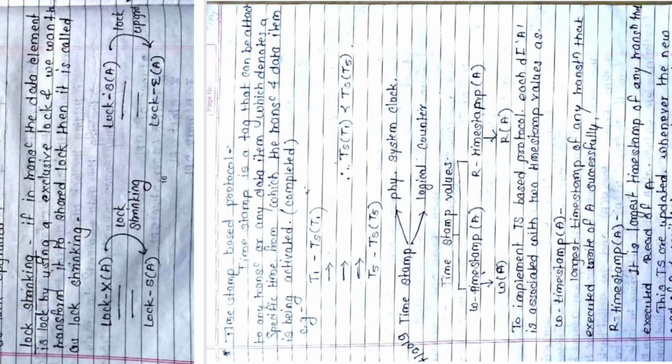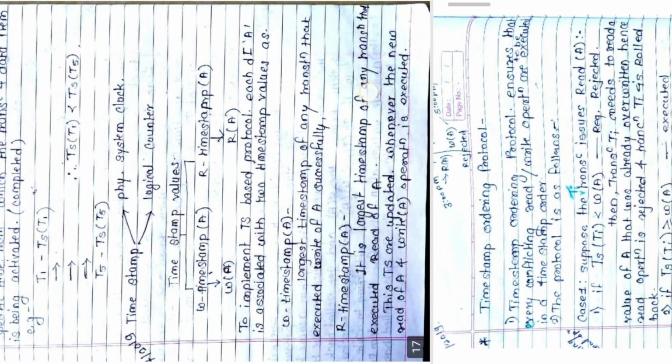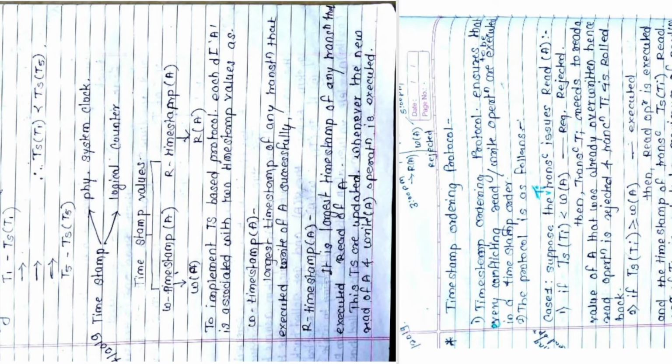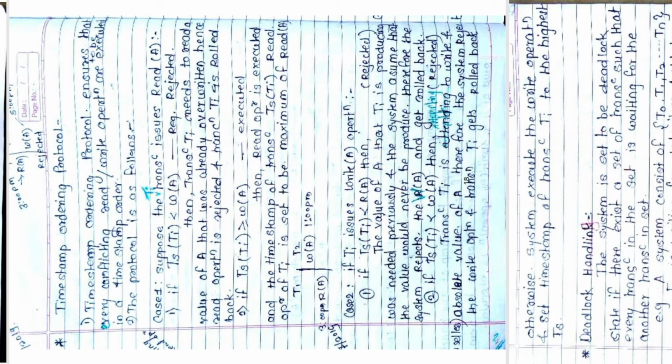Then there are two timestamps. The W timestamp is for writing, whenever we are writing, and whenever we are reading the data item, we use the R timestamp. Then we started with the timestamp ordering protocol. There are two cases, and in each case there are two sub cases. So that we have seen.